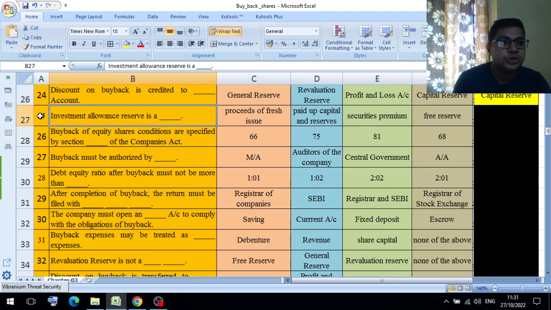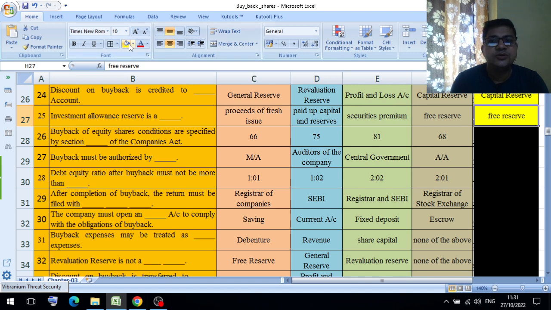Next, question number 25. Investment allowance reserve is a dash. Option A, proceeds of fresh issue. Option B, paid up capital and reserves. Option C, securities premium. Option D, free reserves. The answer is free reserves.